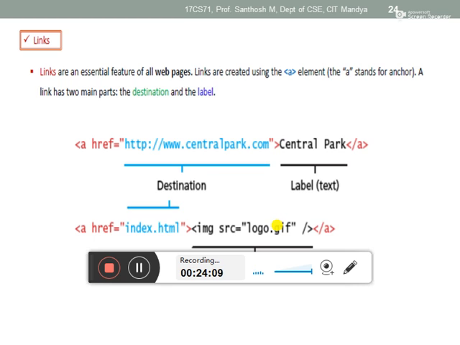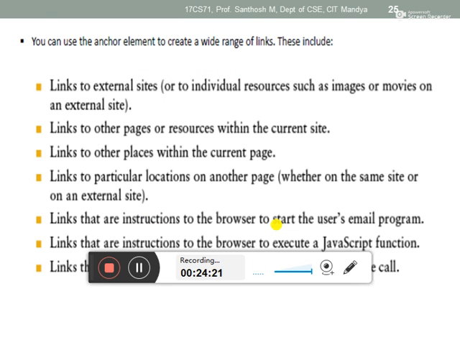Whichever tag you opened last, that one you need to close first. You can also nest the elements. Inside one element you can insert other elements also. So here you see these are external links to external sites. You can use the anchor element to create a wide range of links. Which are the links we can make?